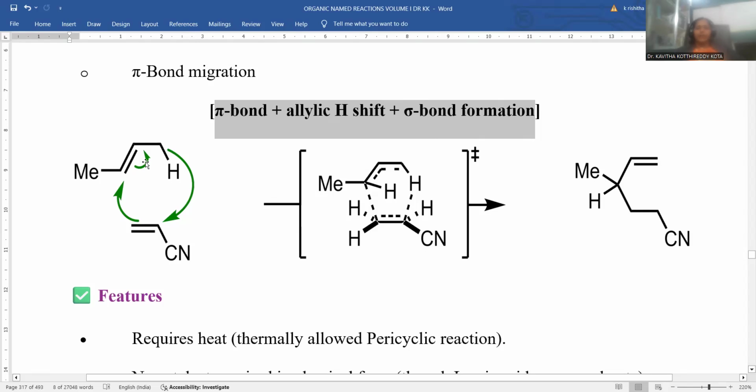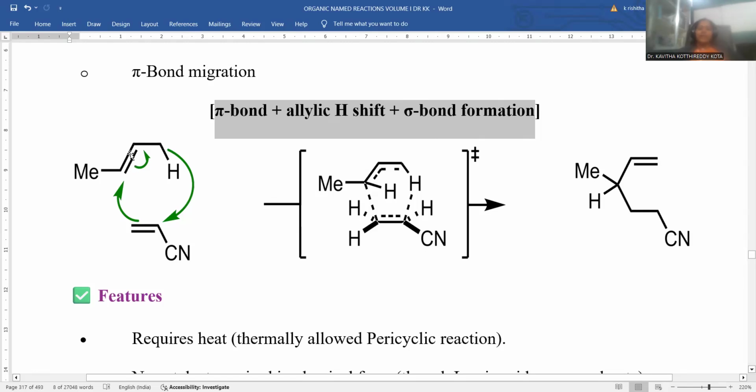Allylic hydrogen is nothing but, with respect to this double bond, if the adjacent carbon is having hydrogen, that is called allylic hydrogen. This is the compound called the ene. Now the enophile could be any double-bonded compound: carbon-carbon double bond, carbon-carbon triple bond, or carbon-oxygen double bond. Among all, I am taking the carbon-carbon double bond only, but an electron-withdrawing group is required upon it. Being an enophile, it is electron deficient in nature, and electron-withdrawing groups generate the deficiency on this carbon-carbon double bond.